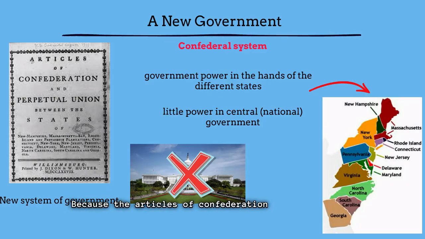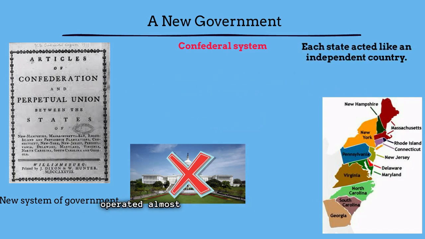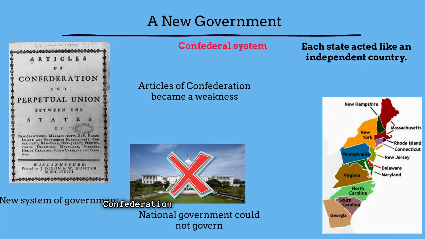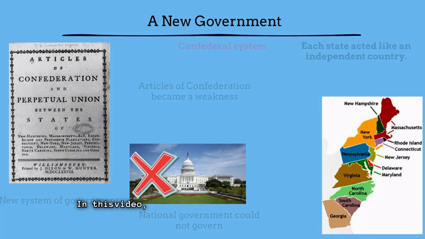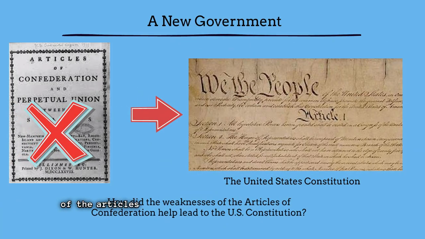Because the Articles of Confederation create a system of government with little central power, each state operated almost as an independent country. Due to this government system, it became difficult for the national government to govern, and many elements of the Articles of Confederation actually became weaknesses. In this video, we'll uncover some of the weaknesses of the Articles of Confederation, and how these weaknesses led to the writing of the Constitution, our government today.